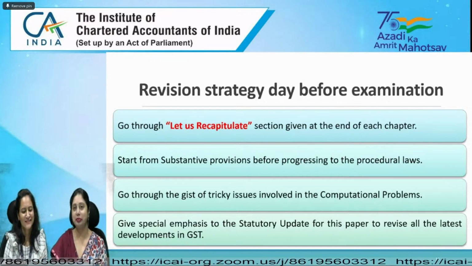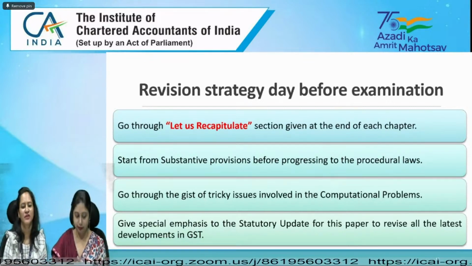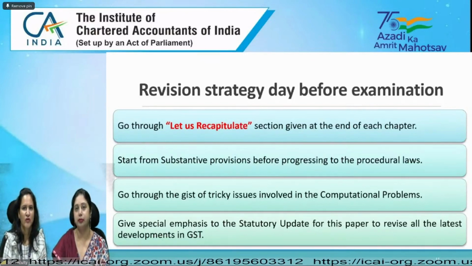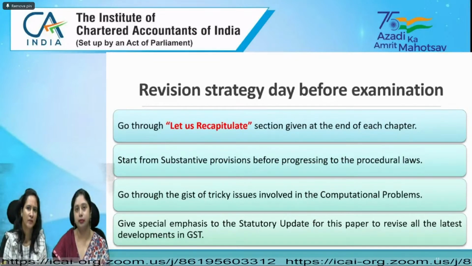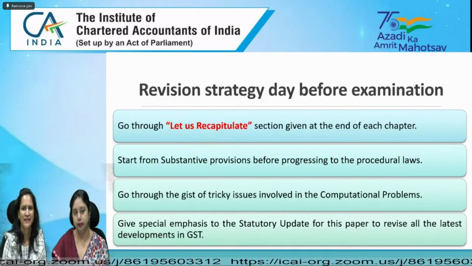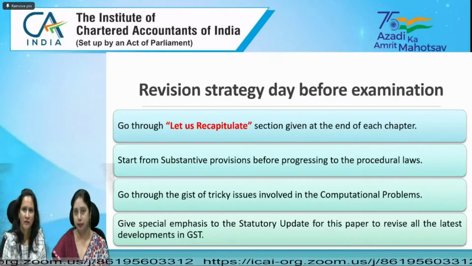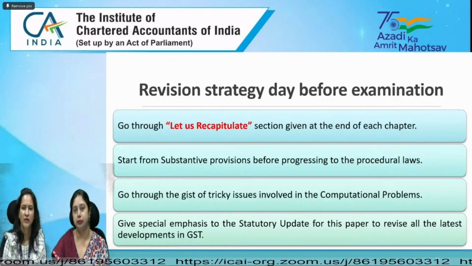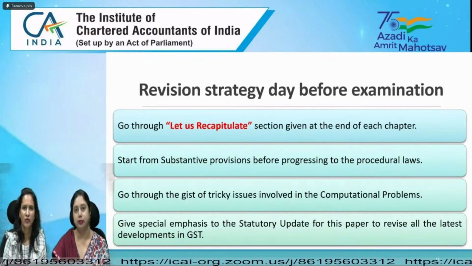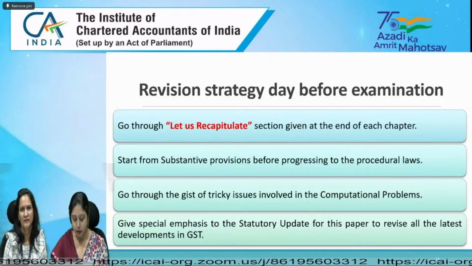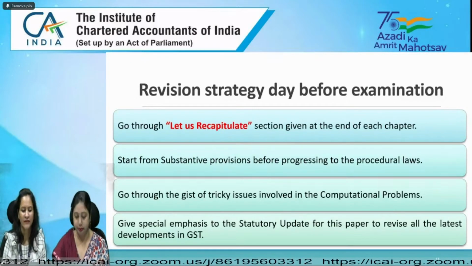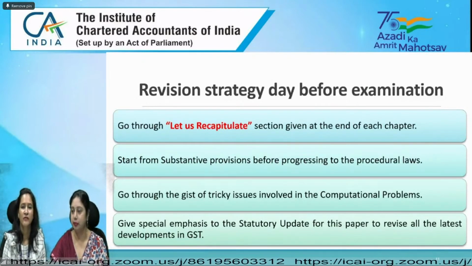For instance, coming to the tricky issues in computation problems, generally what we find is that computation problems in the examination are asked on the computation of net GST payable, or how much ITC is available, or the taxable value of supply. So what can be the tricky issues? Let me give you some instances, like price linked subsidy. There are a few items which are to be added while calculating value of supply in section 15. A few things you might remember and you don't have any doubt, like municipal taxes and incidental expenses. They are very frequently occurring items, so everybody knows their treatment. But wherever it is tricky, like price linked subsidy, and coming to the reverse charge notification.